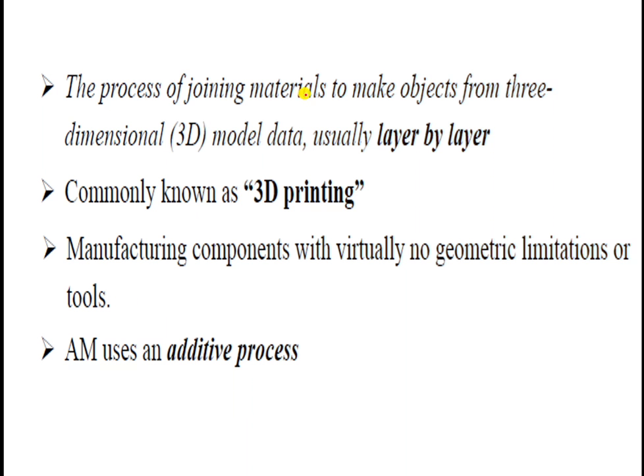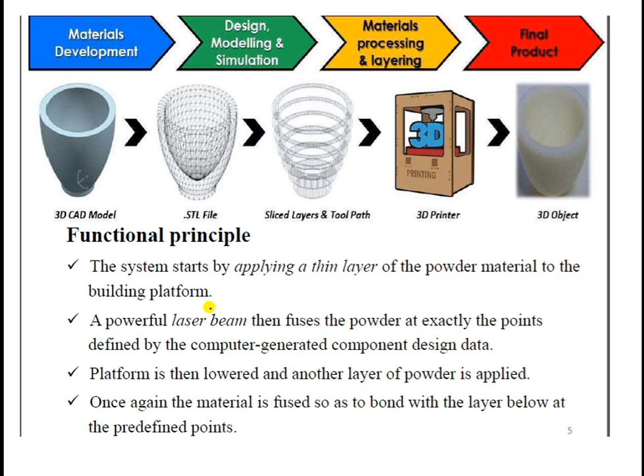The process of joining materials to make objects from three-dimensional model data, usually layer by layer, is nothing but the additive manufacturing process, commonly known as 3D printing. Manufacturing components with virtually no geometric limitations or tools. This additive manufacturing uses an additive process, meaning addition of material layer by layer.